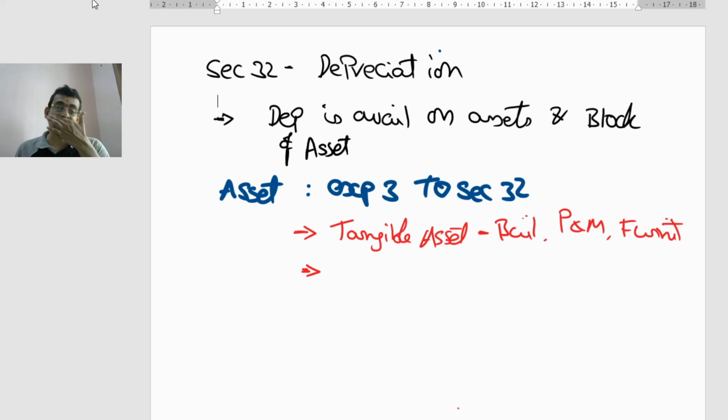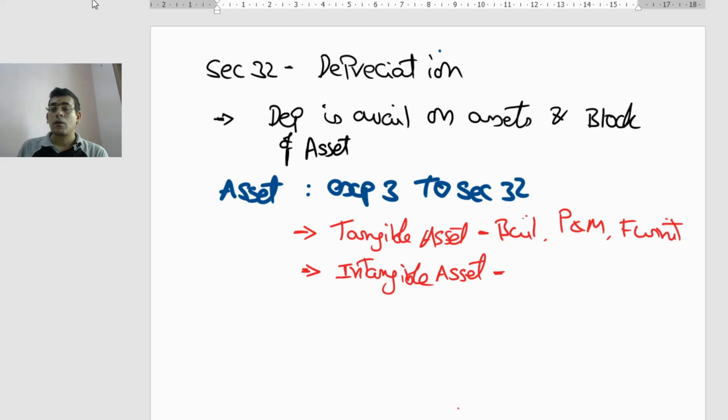Explanation 3 also says that assets are not only tangible, they also include intangible assets. So there are two things included: one is called tangible, and another is called intangible.